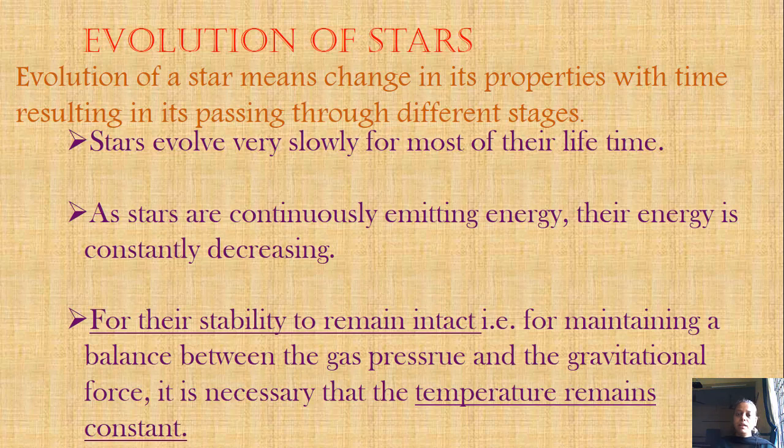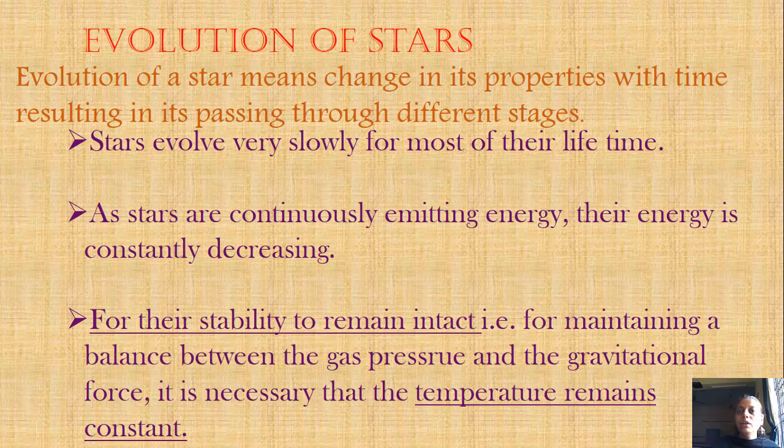The star remains stable because the star keeps on producing more energy. The temperature remains constant because the star keeps on producing more energy. So how does the star produce energy? The star produces energy by using its fuel.